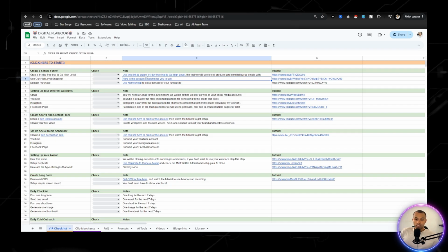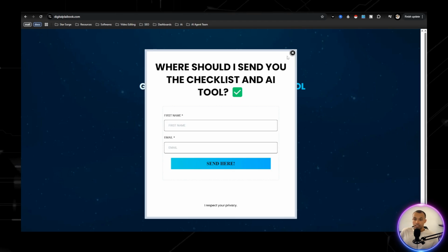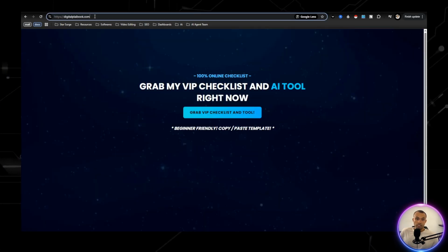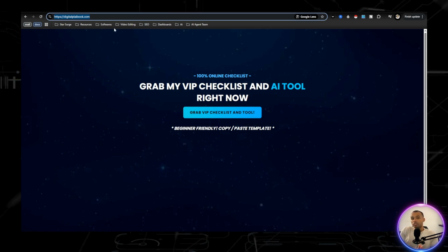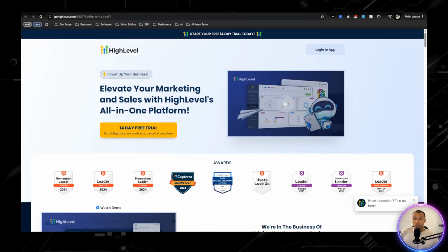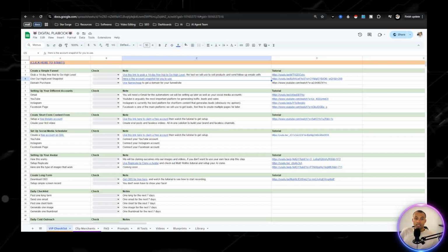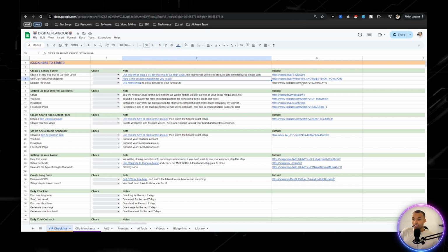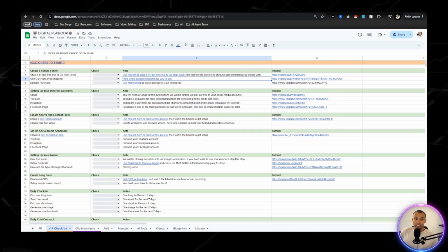So going back to the checklist, domain. So you're going to need a domain. I use Namecheap, but what a domain is, if you don't know, is just this right here. Digital playbook. It could be whatever you want, but you're going to need a domain so you can host your funnel. And if you have any questions of setting that up, you can just message me on WhatsApp, but also we have a YouTube video right here that shows you how to purchase the domain and set everything up.